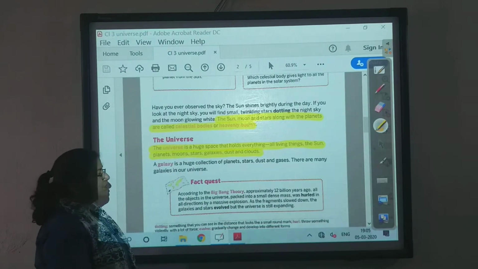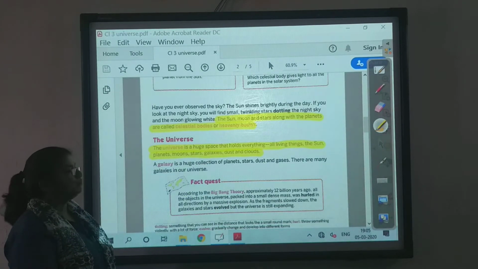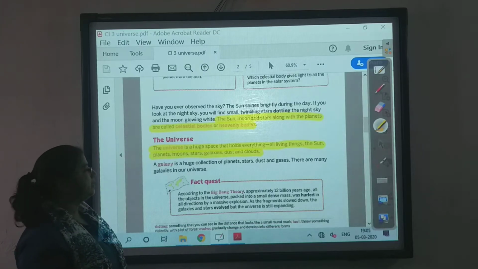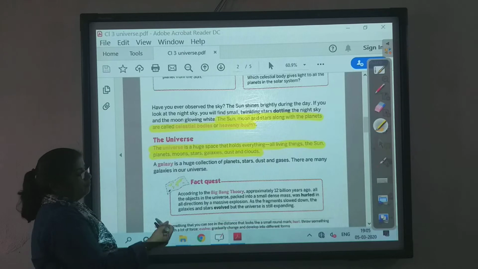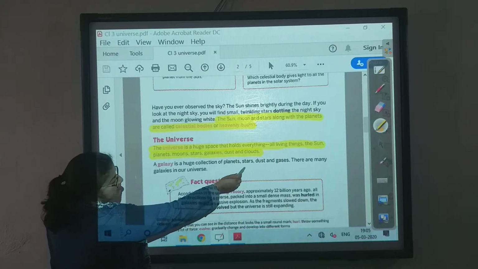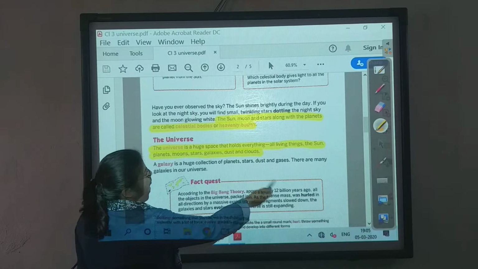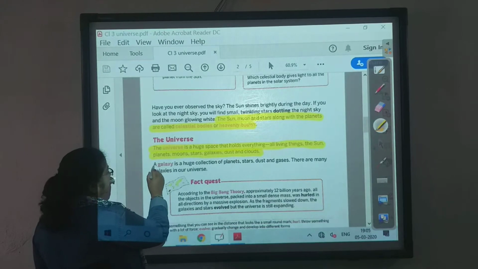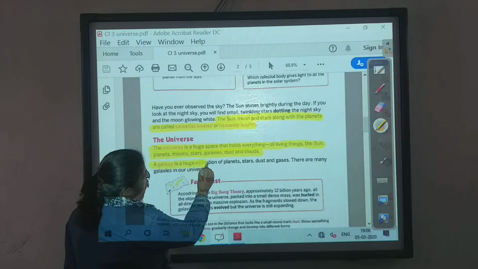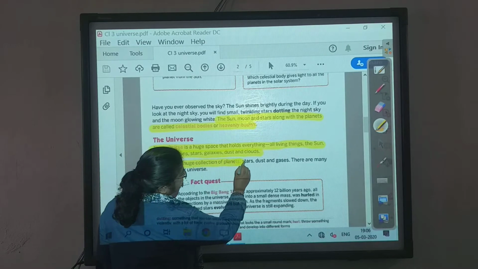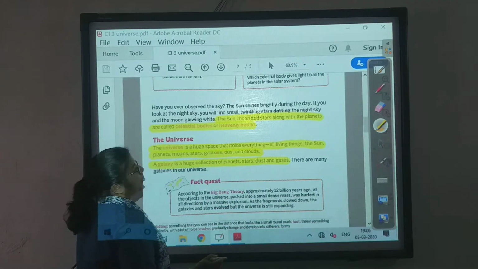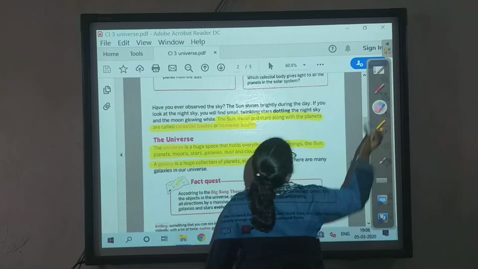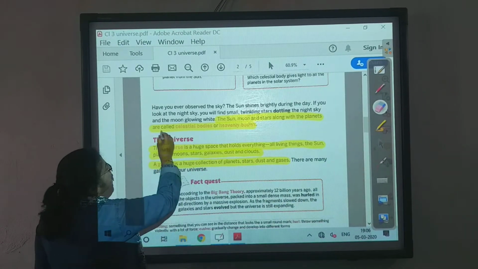Many of you must have heard from your parents about Dhruva Tara, the brightest shining star we can see from where we are standing. The stars, dust and gases are also there. So we will underline this again. What is a galaxy? A galaxy is a huge collection of planets, stars, dust and gases. Okay, till here. All underline as I will be rubbing this.